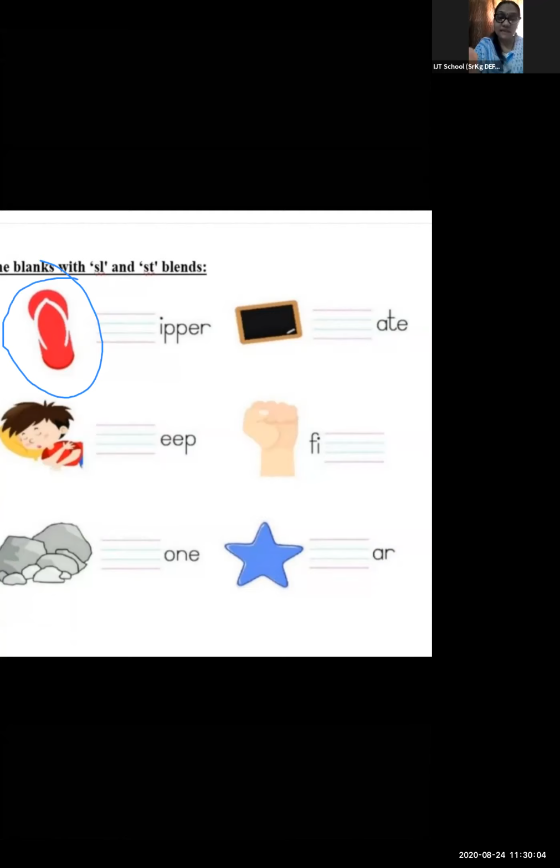Slur. SL. Yes. So in this way, you can say to your child to recognize the picture, say the name of that picture, and when you say the name, what is the sound you can hear, which blending sound you can hear. Yes, now in the next picture you can see a slate. Yes, when I say slate, again I can hear a sound for slur. Yes or no? When I say slate, I can hear a sound for slur. So it is a slate. Slur, slur, slate. Yes, very good. You can also say sleep. Yes, yes, very good.